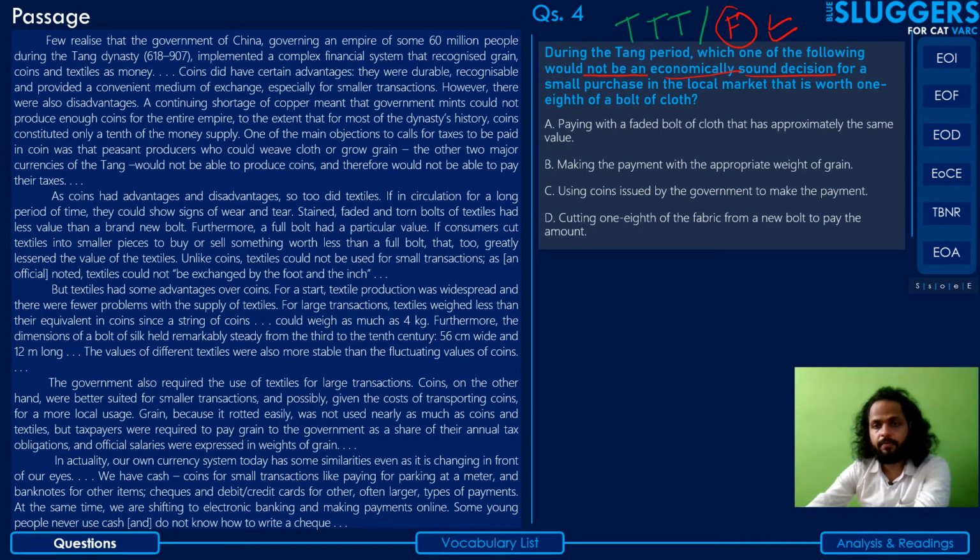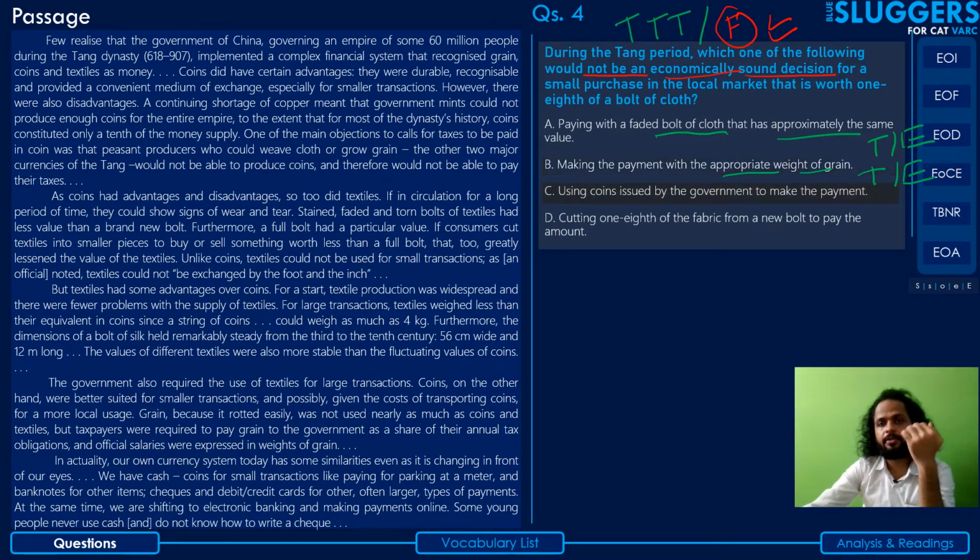Let's look at the options now. Paying with a faded bolt of cloth that has approximately the same value. It's a faded bolt of cloth, it has approximately the same value. Sounds like an economically sound option. Eliminated with a capital E. Next, making the payment with the appropriate weight of grain. Well, you're making the payment with grain which will otherwise rot, right? It has low durability, and it's an appropriate weight of grain that you're using to make the payment. So again, an economically sound option, and hence can be eliminated with a capital E.